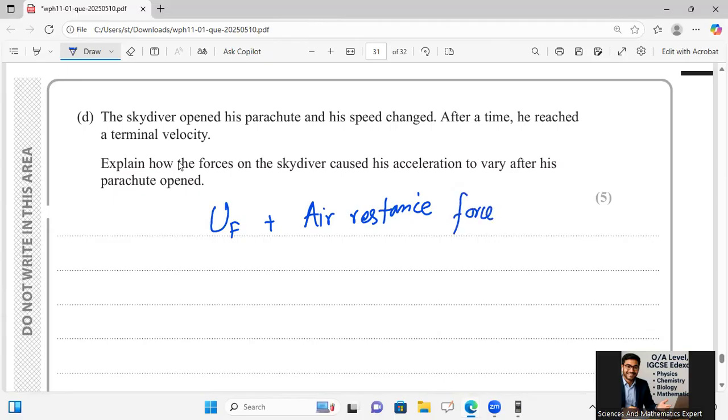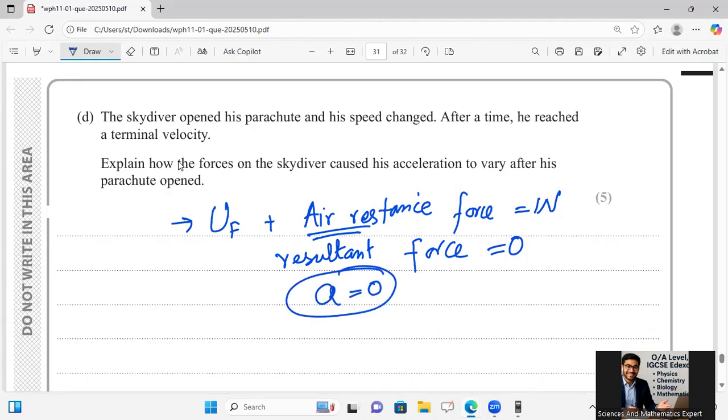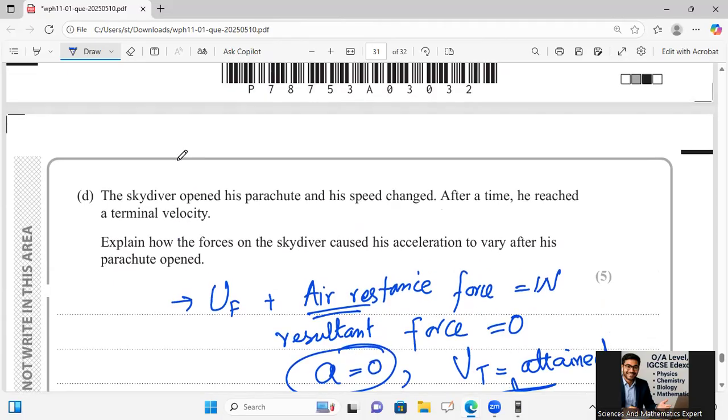And I will say here, as the upthrust force and air resistance force become equal to weight, the drag force is equal to weight, then the resultant force will equal 0, because if I subtract the weight on the other side, it will equal 0. And we can say acceleration is 0, and terminal velocity, which is a constant velocity, has been attained. So this is the way a parachute works.